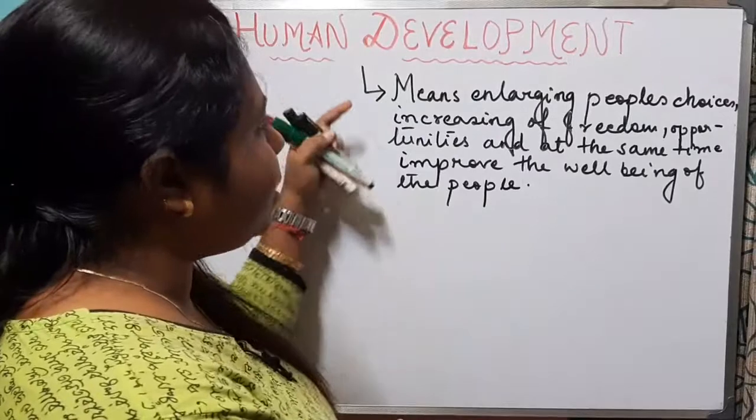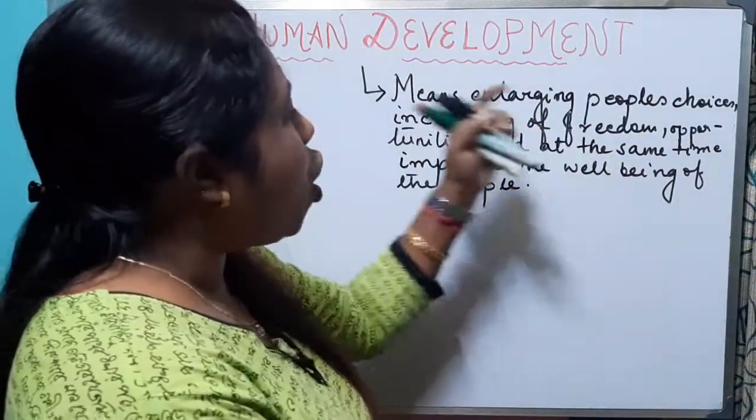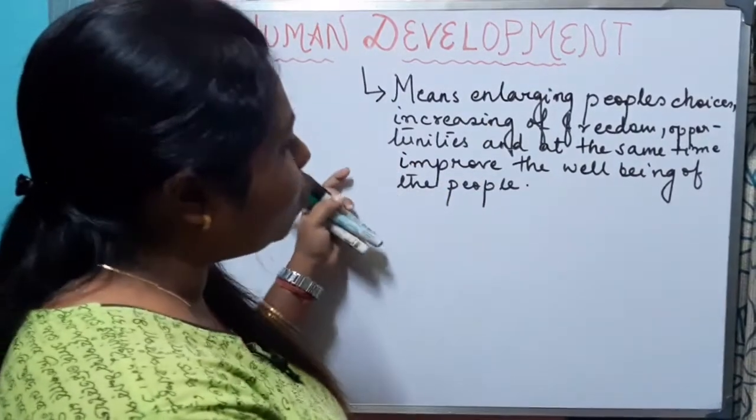So human development means enlarging people's choices, increasing of freedom, opportunities, and at the same time improve the well-being of